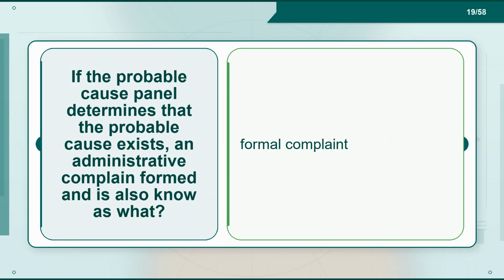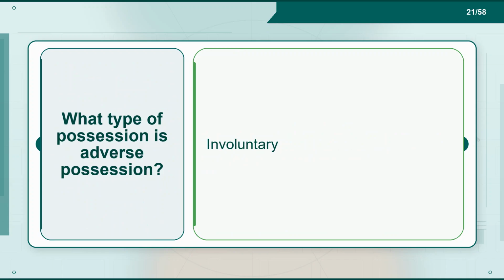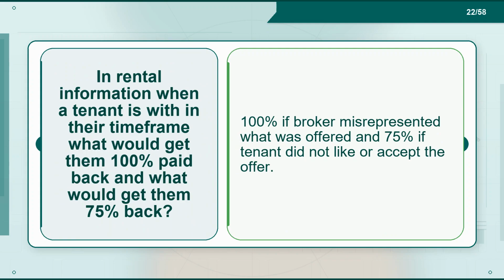Flashcard 19. Term. If the probable cause panel determines that probable cause exists, an administrative complaint is formed and is also known as what? Definition. Formal complaint. Flashcard 20. Term. What was created by 20 years or more of continuous uninterrupted use of a portion of another person's property? Definition. Easement by prescription. Flashcard 21. Term. What type of possession is adverse possession? Definition. Involuntary.